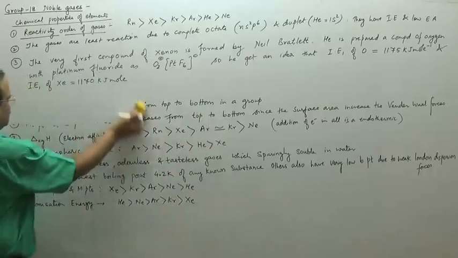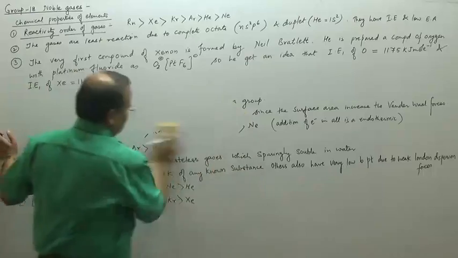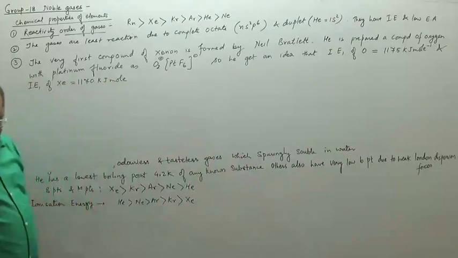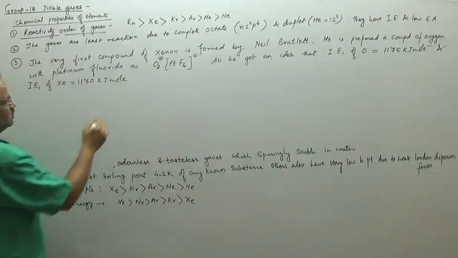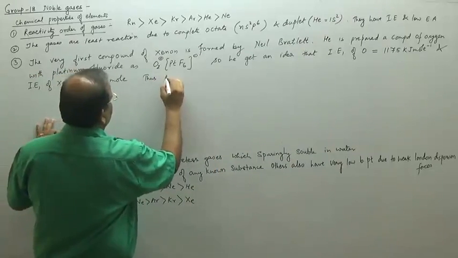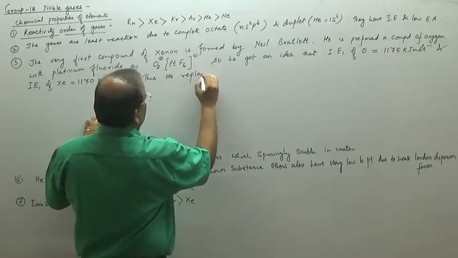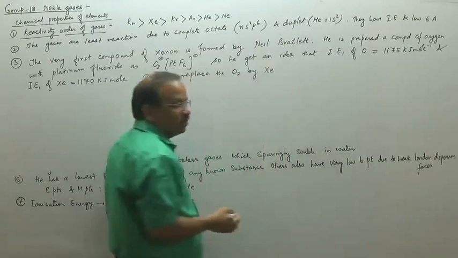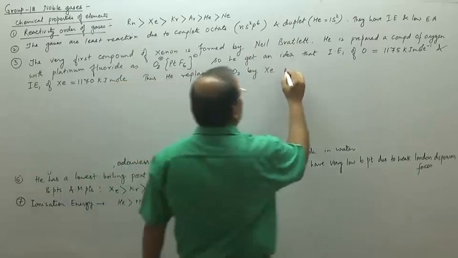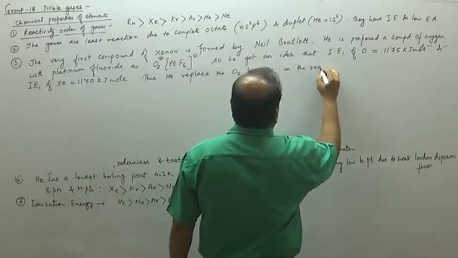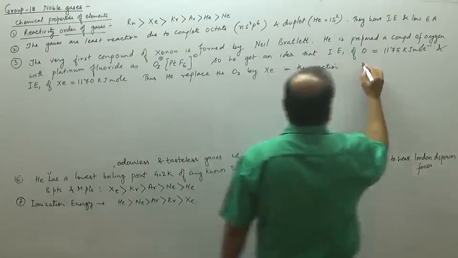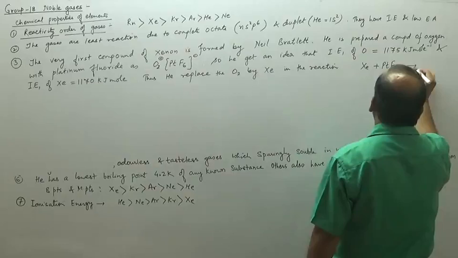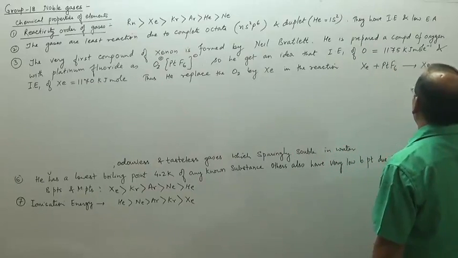Thus he replaced oxygen by xenon in the chemical reaction. When he replaced oxygen by xenon, in the reaction with xenon plus PtF6, what he got was XePtF6.